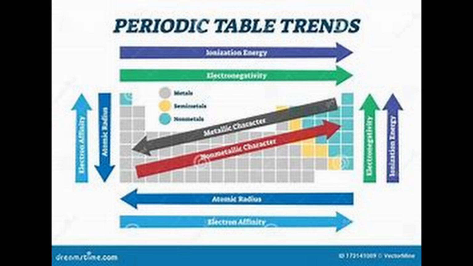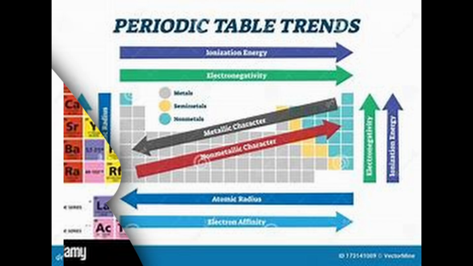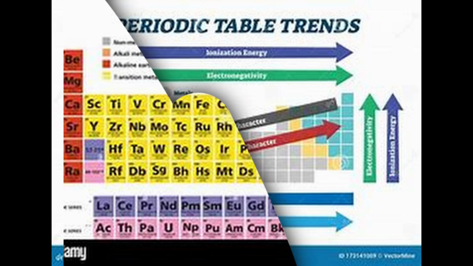In a group, the increase in atomic and ionic radii with increase in atomic number generally results in a gradual decrease in ionization enthalpies and a regular decrease in electron gain enthalpies. Thus, down the group, the metallic character increases and non-metallic character decreases.